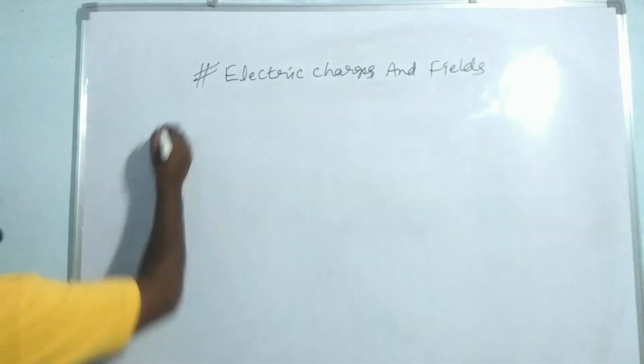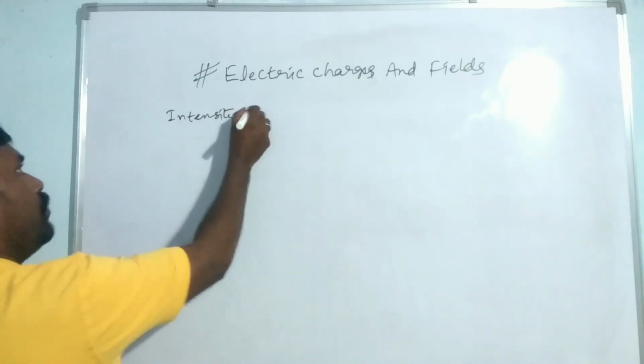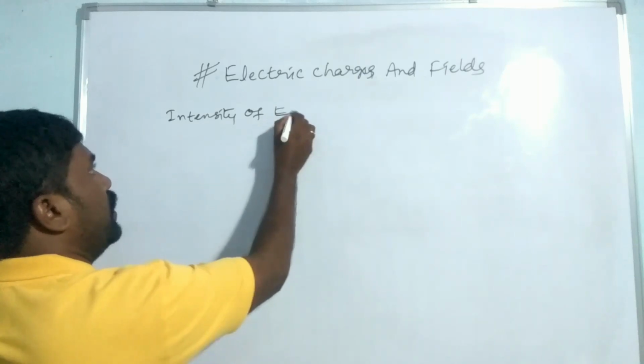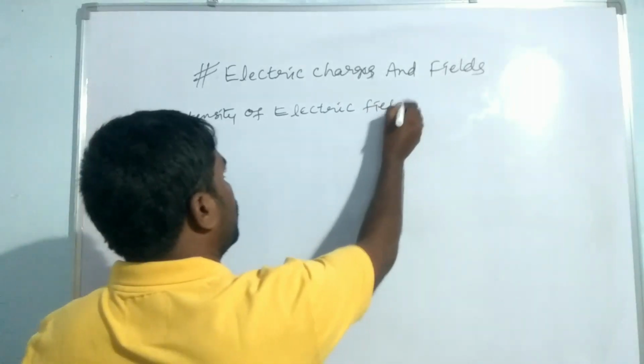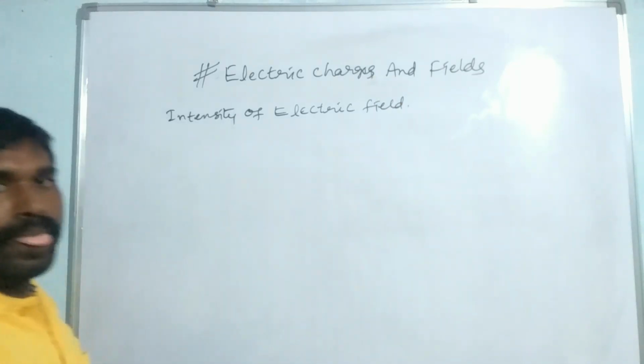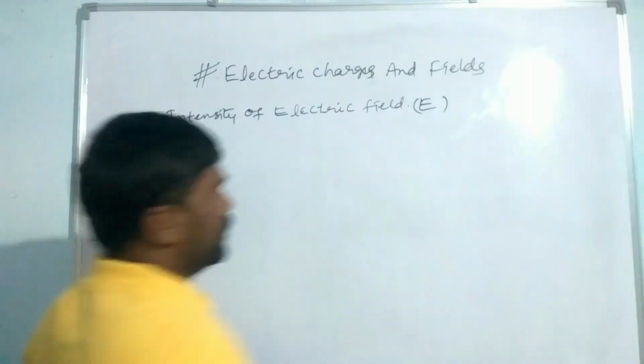So here we need to learn about the intensity of electric field. That is nothing but E, the intensity of electric field.